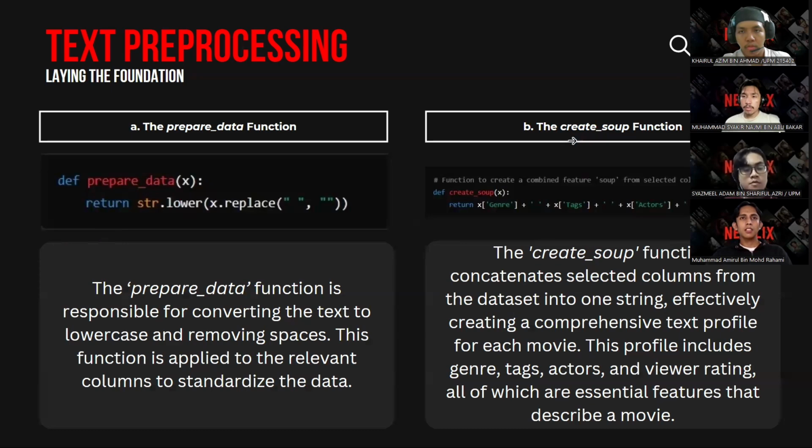Okay, so we move on to text pre-processing, which is the prepared data function, which is responsible for converting the text from uppercase to lowercase and removing the spaces. This function is applied to the relevant columns to standardize the data. The second one is the create soup function, which concatenates the selected columns from the dataset into one string, effectively creating a comprehensive text profile for each of the movie. And then this profile includes the genre, text, actors, and the viewer's ratings, all of which are essential features that describes a movie.